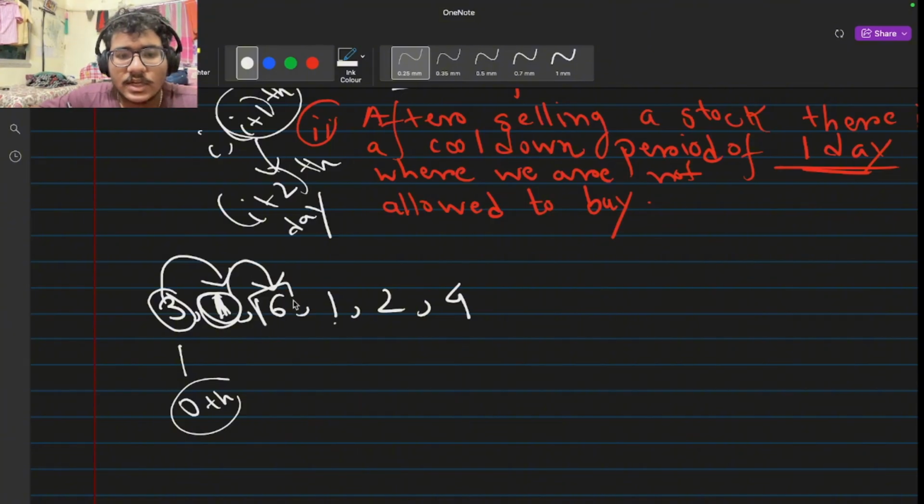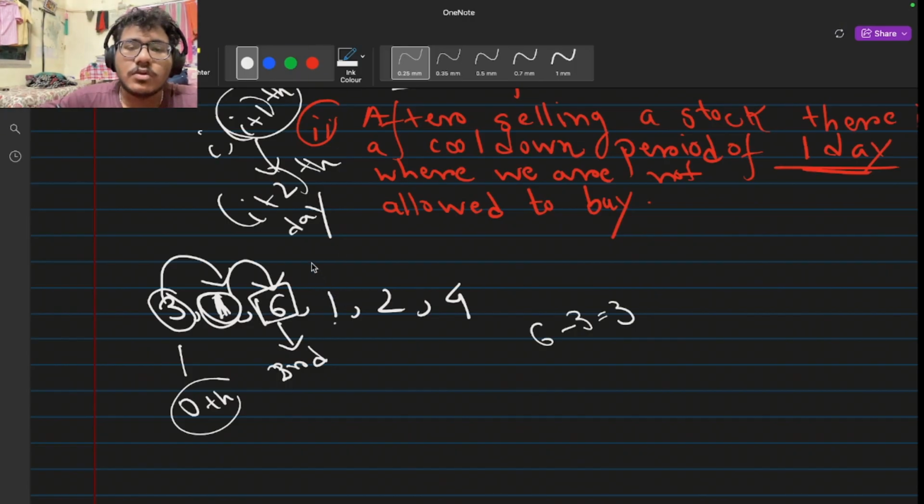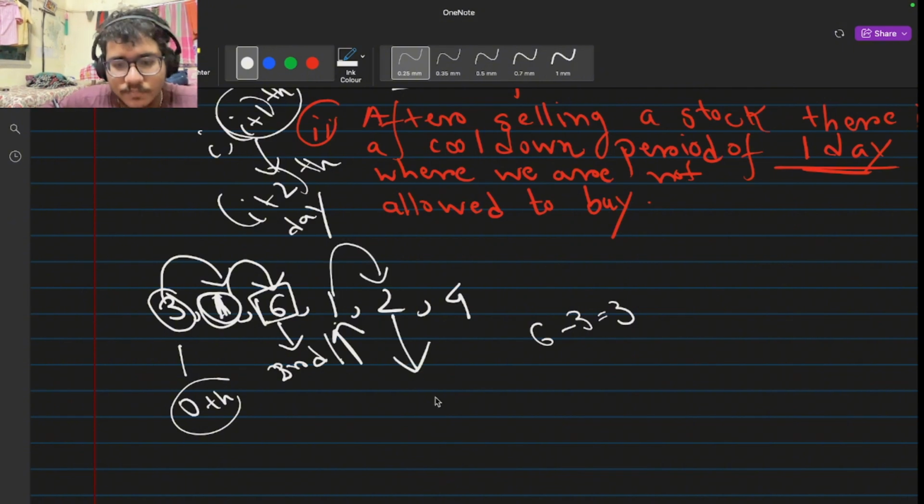Okay. So now the price is 6. So I will just check, like I bought the stock on 0th day, that is at the price of 3. Now the price became 6, so I can sell it. So my net profit will be 6 minus 3 equals 3. Now as I sold the stock on this day, that is 3rd day or second index, according to the constraint, I will not be allowed to buy another stock on this day. So I will jump to the next day and I can choose to buy stock here. And I also may not buy any stocks. It's totally dependent on our choice.